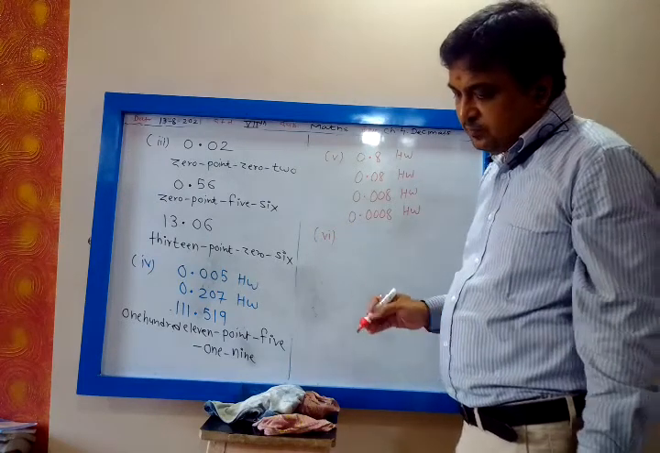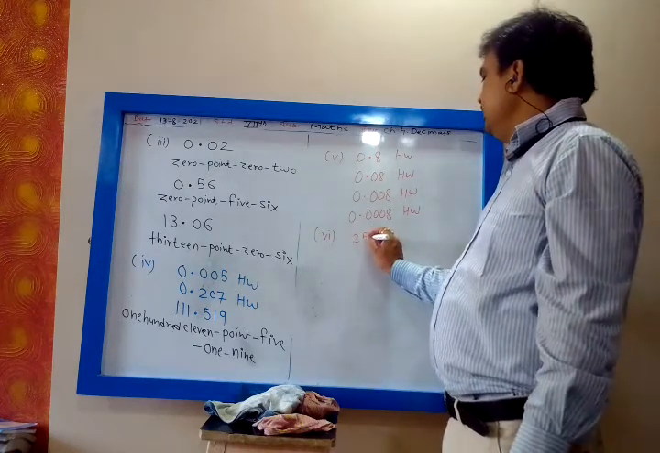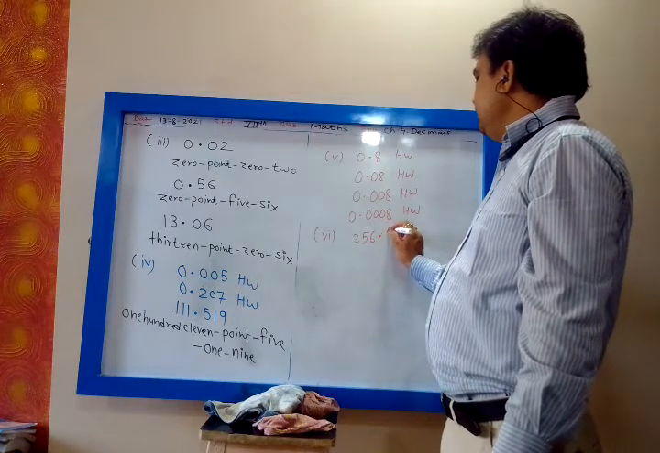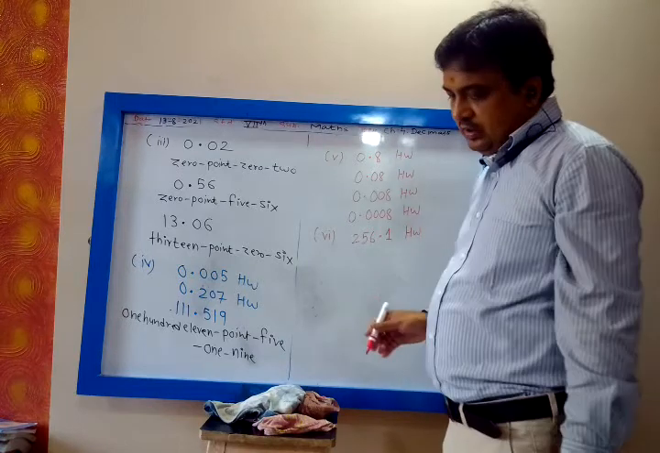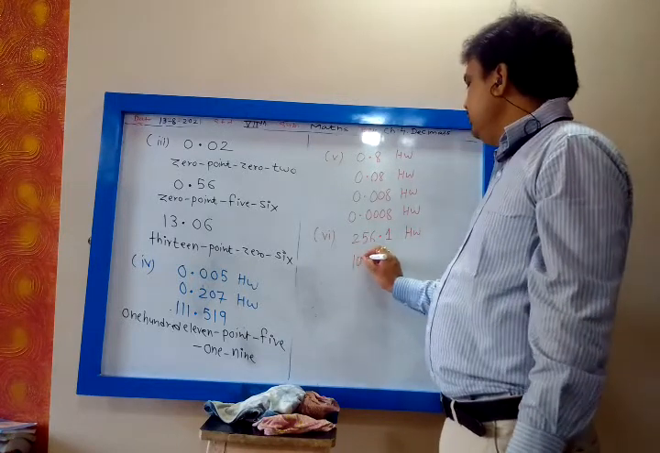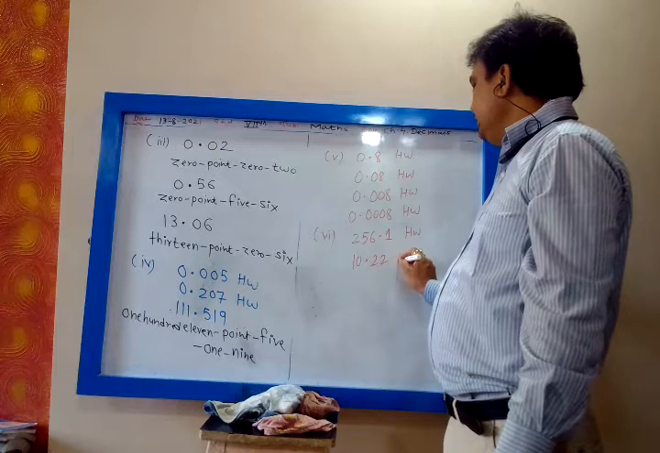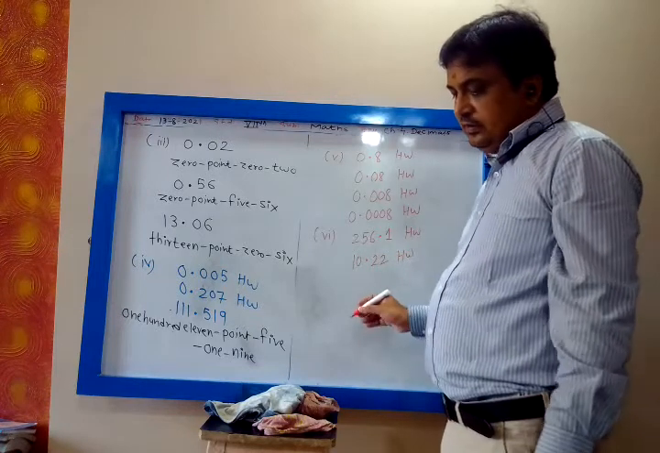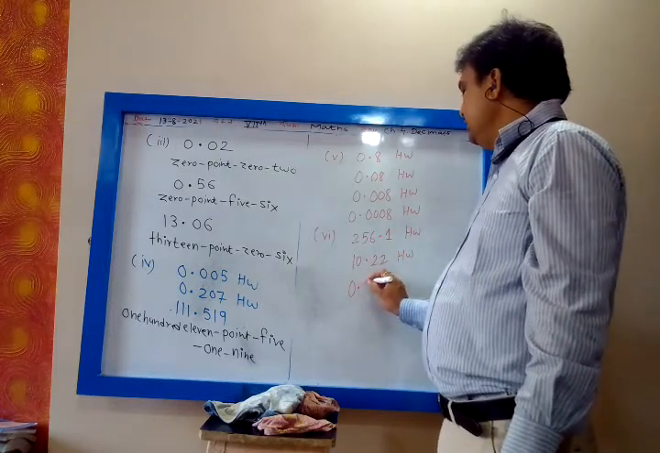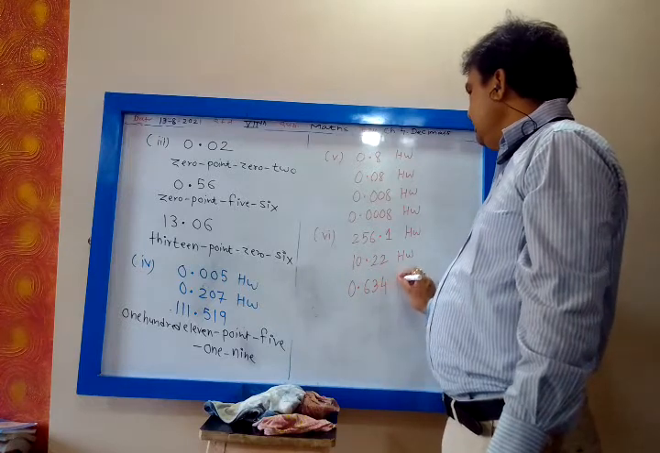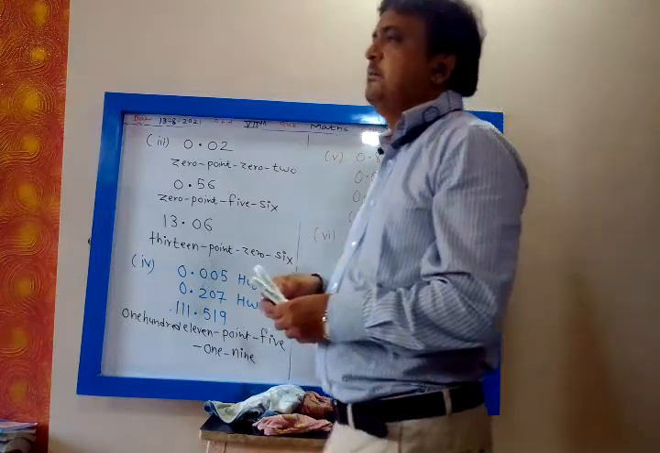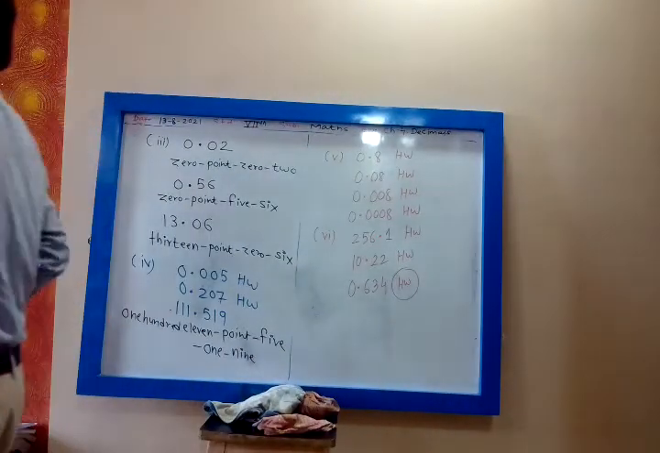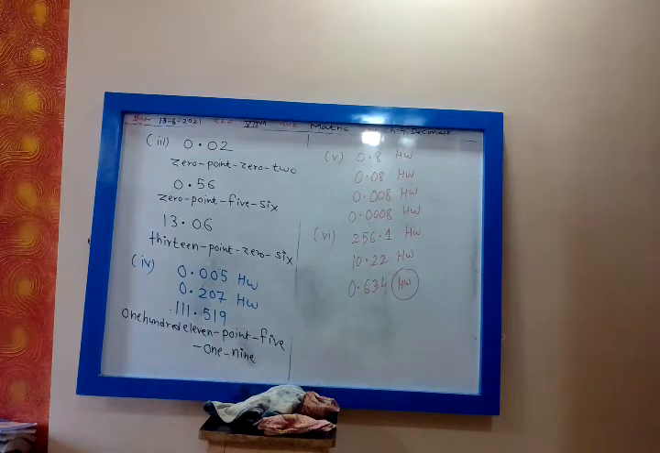Then the sixth one, 256.1, 256.1 homework, 10.22, 10.22 homework, then 0.634 homework, 0.634 homework. So before the decimal we read it as a number, but after the decimal we read it as single digits. This is a concept to remember.